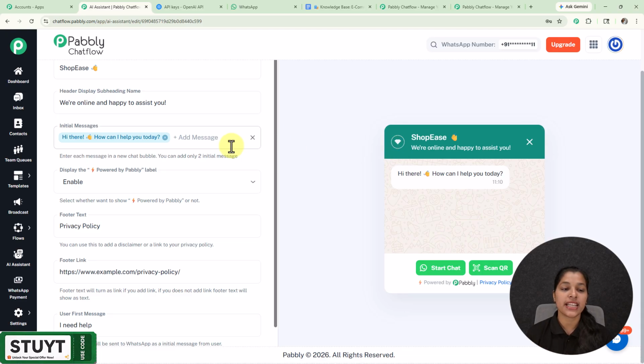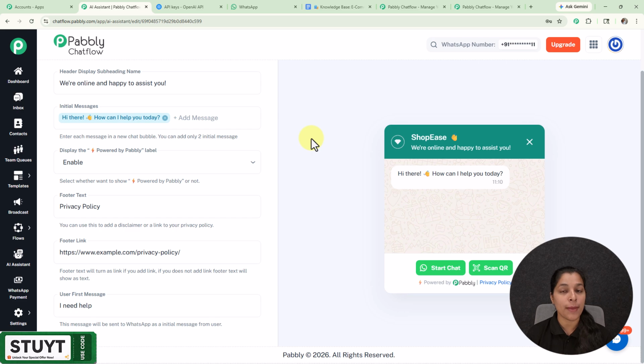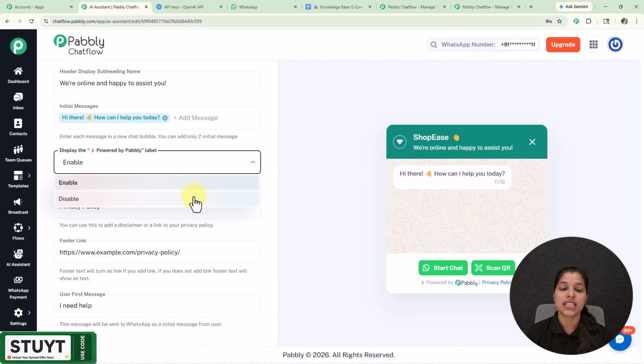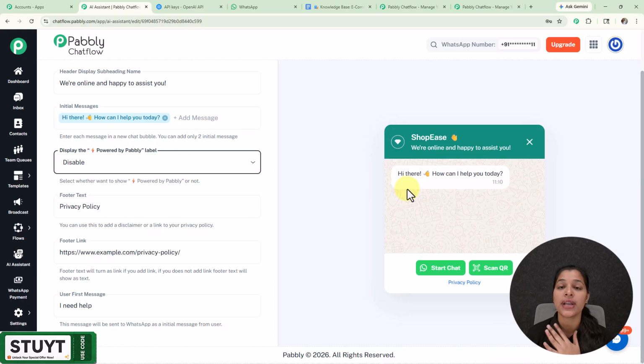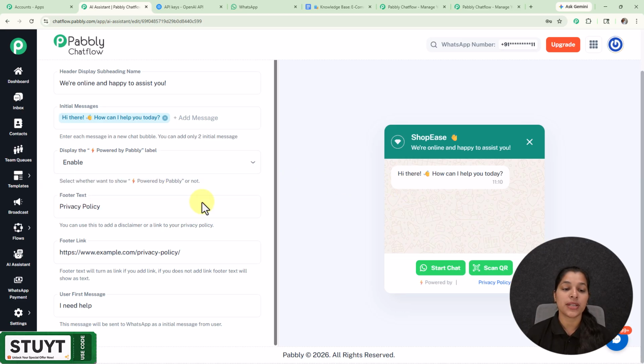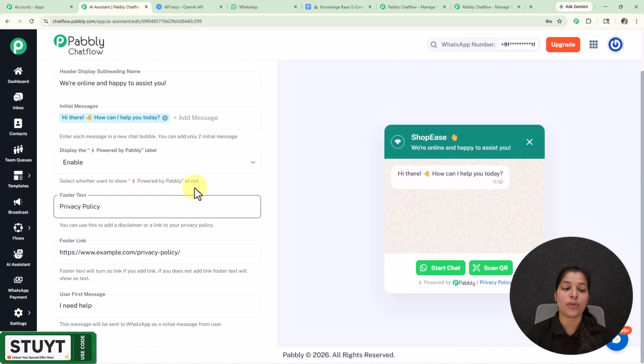Now afterwards we are getting this option for display the powered by Pabbly label. So right here on the footer section you can see this powered by Pabbly label. Now let's change it to disable and see the changes, and right here you can see that the powered by Pabbly label has disappeared, but I am going to keep it as enable. Now we are getting this option for footer text.